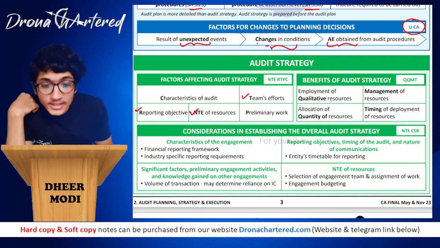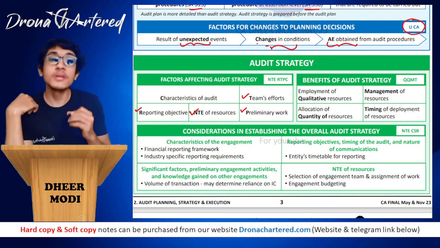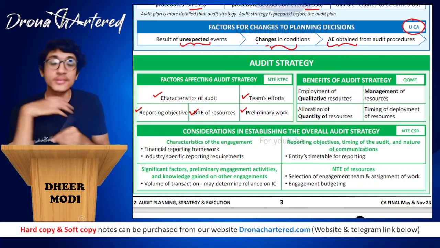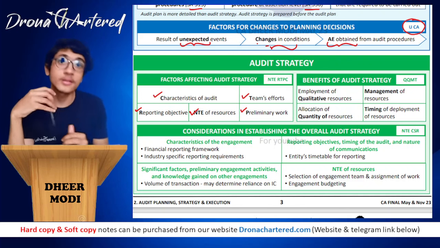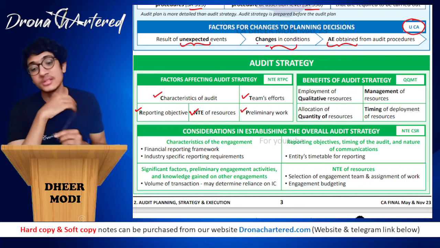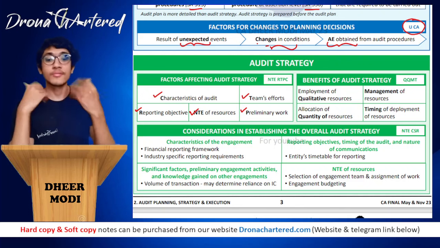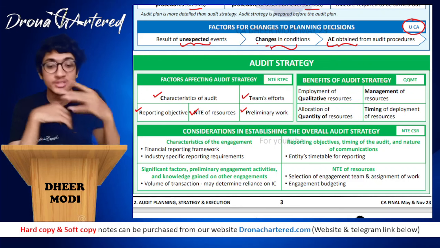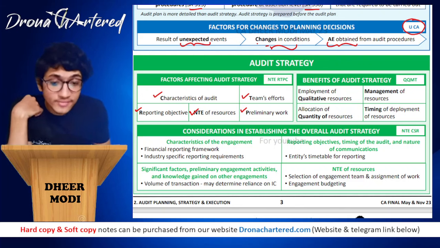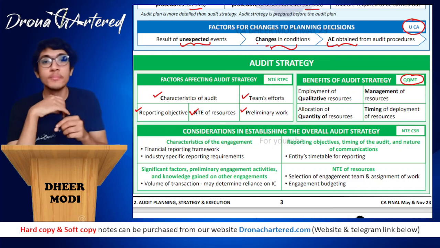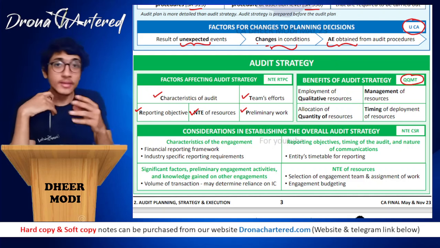Then T is team's efforts. What will be the team's efforts? P is any preliminary work, that is the work you do in the starting. And C is the characteristics of audit, because the characteristics of audit will of course change your strategy. Clear? So this is your audit strategy, the factors affecting audit strategy. Next is the benefits of audit strategy. Your benefits of audit strategy are QQMT, or in the key that I've put, MTQQ.